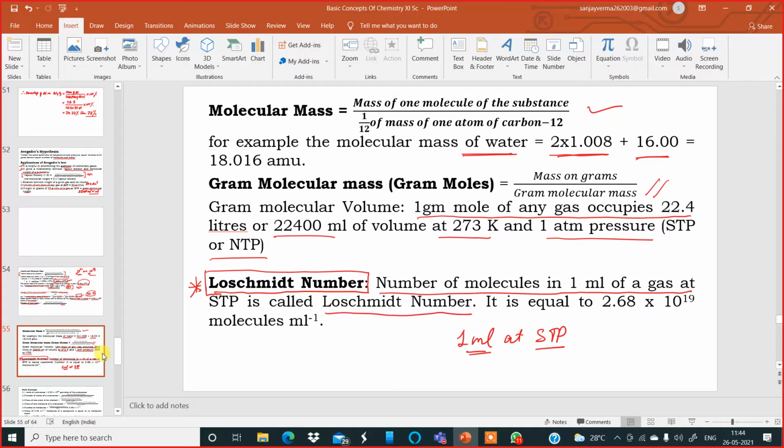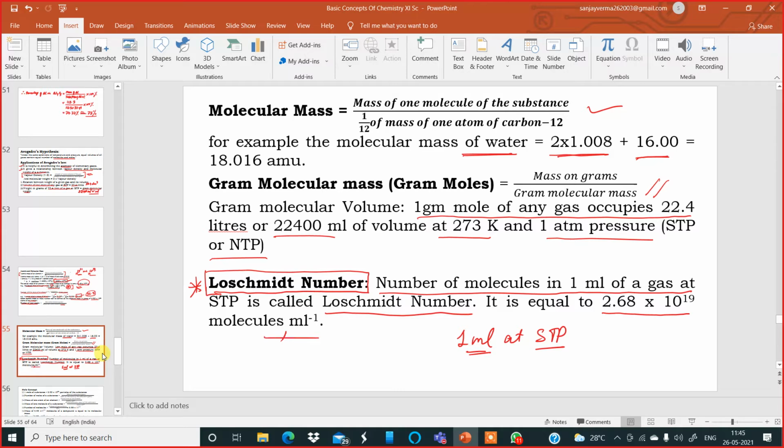It is not normally the same for every quantity, but the value has been found out at STP for 1 milliliter of all gases, as it is the same volume. So looking at the concept of molar volume, 1 milliliter of a gas at STP, which is called the Loschmidt number, its value has been calculated as 2.68 into 10 to the power of 19 molecules per milliliter.